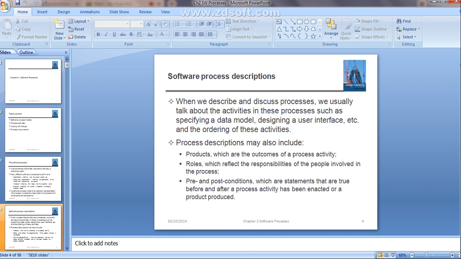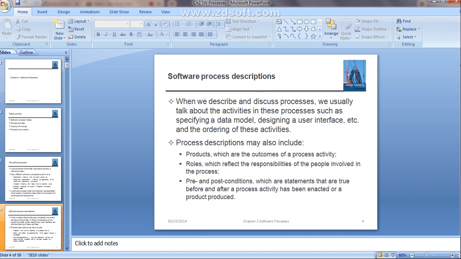Those conditions must be true before or after whenever you produce a particular software product by using the different kinds of process activities. For example, consider the architecture design, whenever you are developing a particular software.